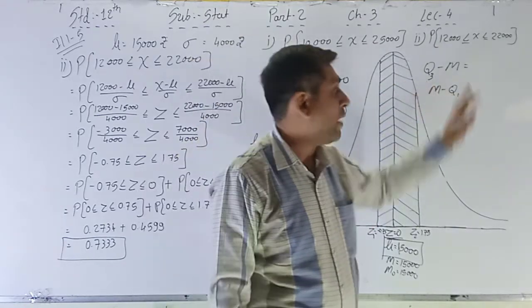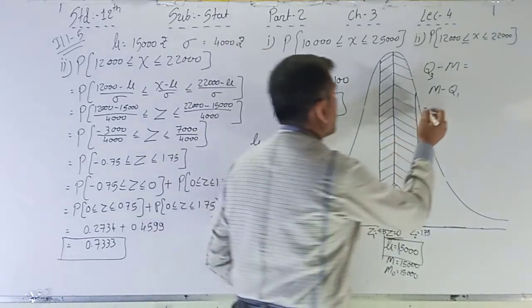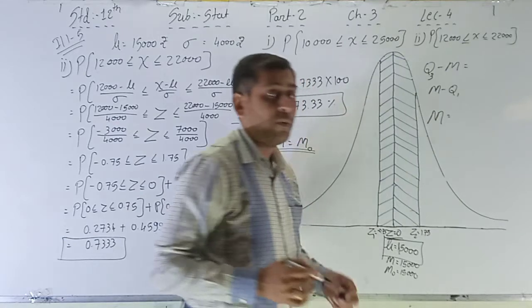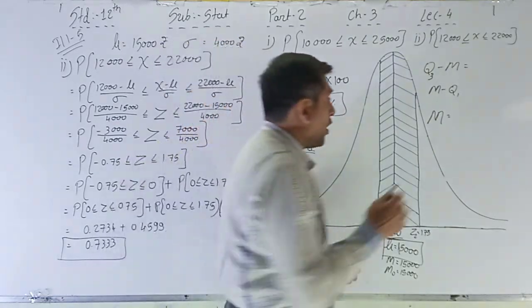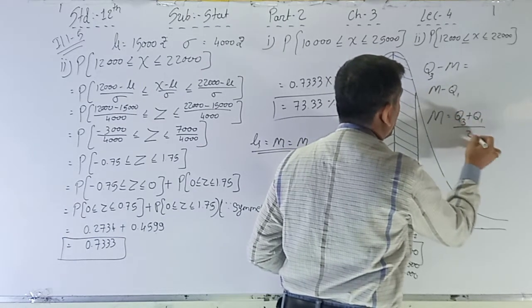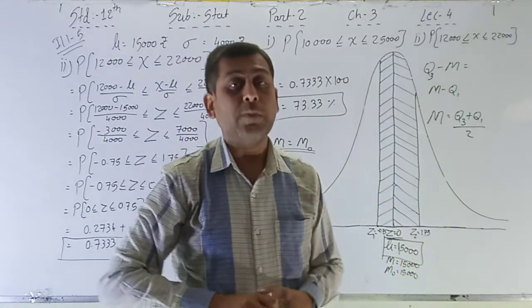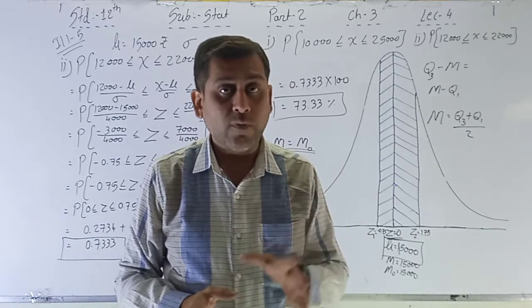to m minus q1. And m is equal to what? Median is equal to what? This is the formula. See, if we want to find out the median and the quartiles are given, then what? q3 plus q1 divided by 2, that is the average. These two average is equal to median. q3 plus q1 divided by 2, that is median. This is also a short sum formula.